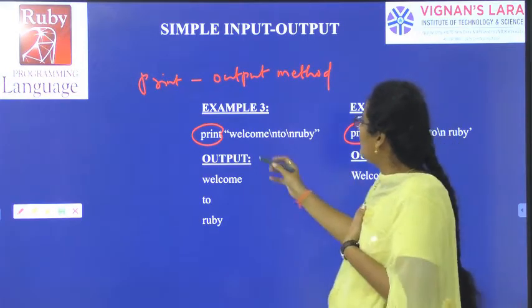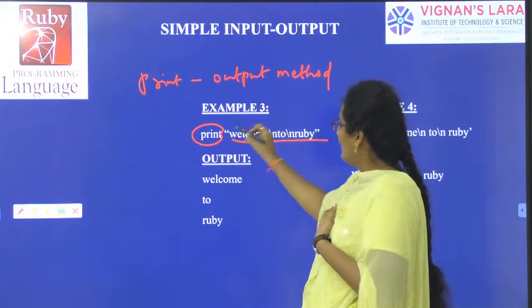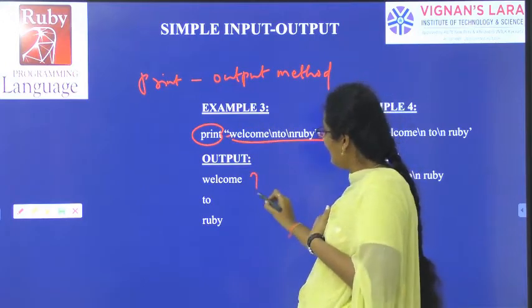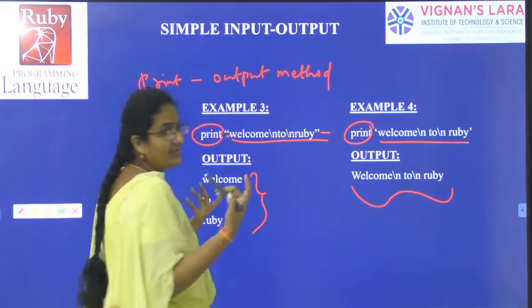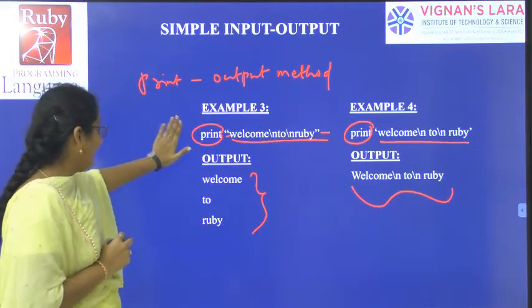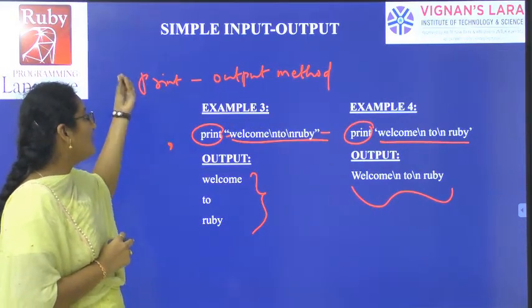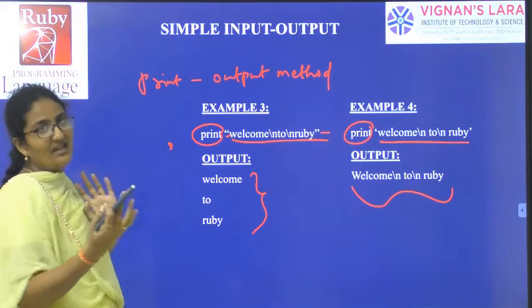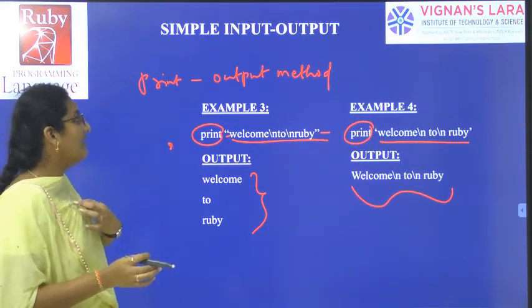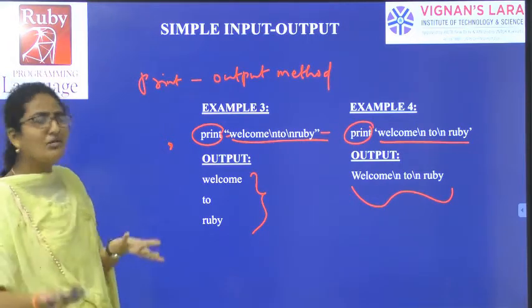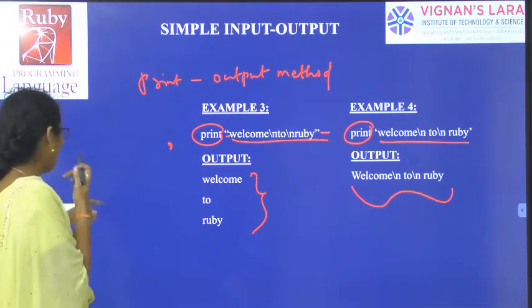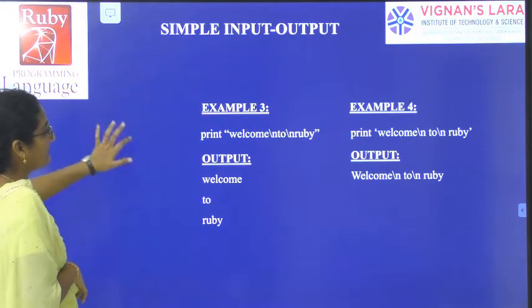Here also I want to print "welcome to Ruby." If I give it in double quotations, I get a separate line. If I give it in single quotations, I get a single line. When we are using double quotations, Ruby will treat \n as a next line. When you are using single quotations, \n is treated as part of the output. So this is using print.